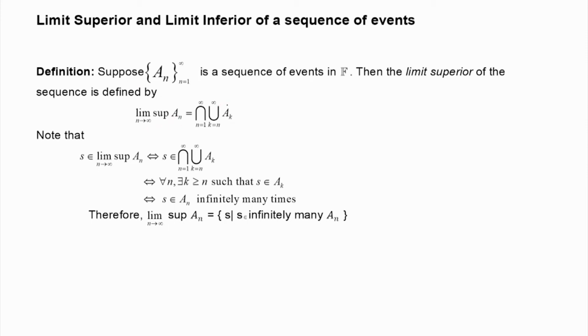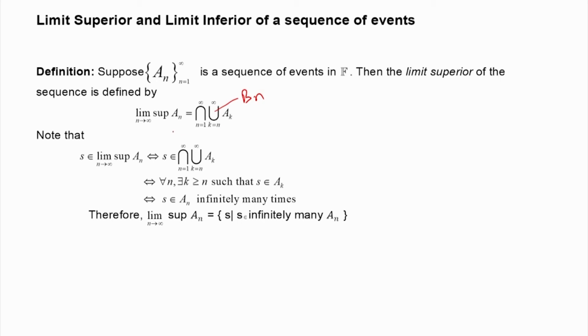Now, we will consider the sequence B_n. B_n is a decreasing sequence, therefore their infinite intersection is defined, and that infinite intersection is known as the limit superior. So, the limit superior of A_n as n tends to infinity will be the intersection over n equal to 1 to infinity of the event, the union of A_k going from n to infinity. So, this is the limit superior as n tends to infinity.